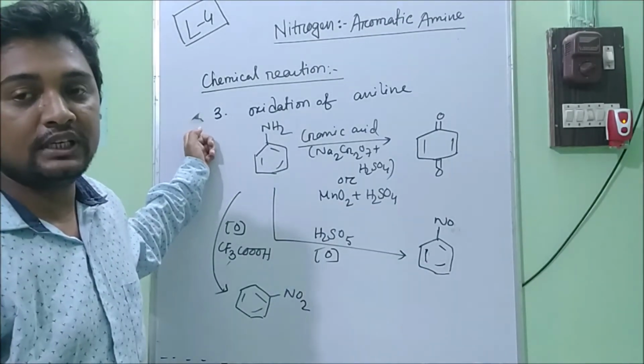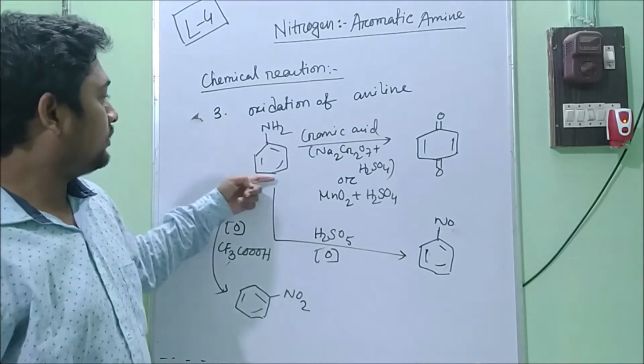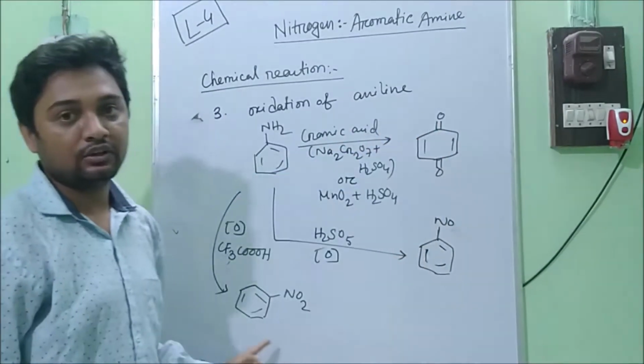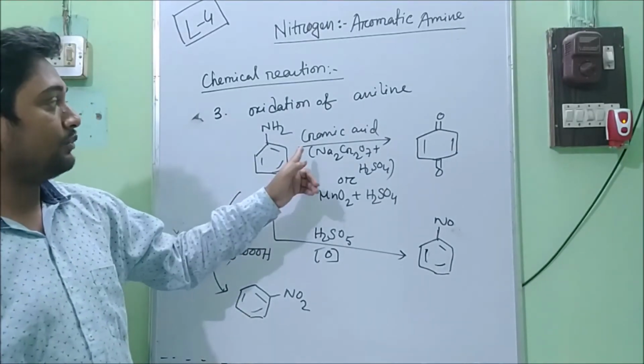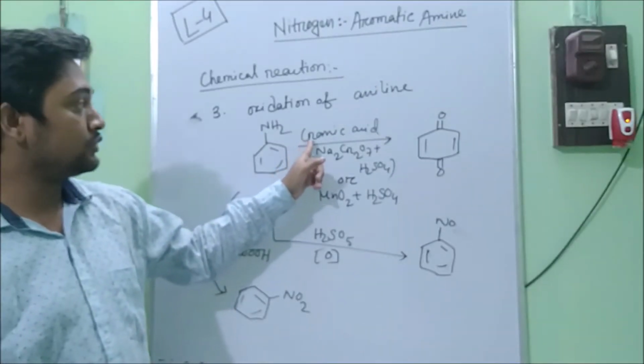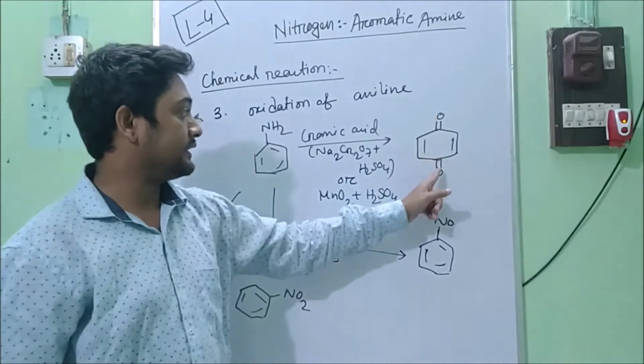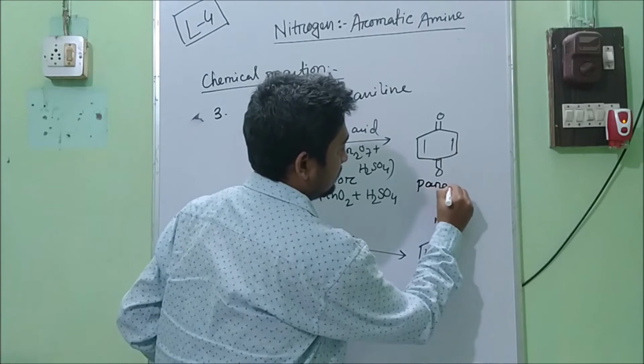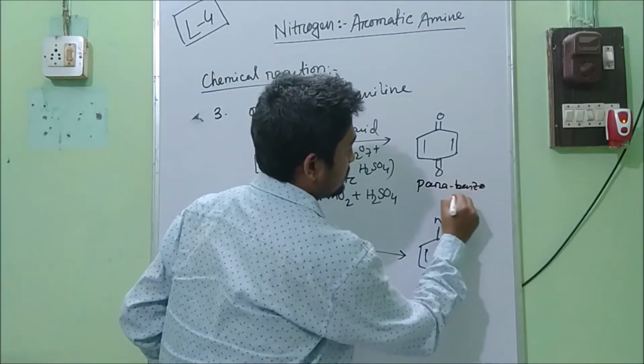Now reaction 3, oxidation of aniline. If you use different kinds of oxidizing agents, you will have different kinds of products. For example, if we use chromic acid, it will oxidize and produce parabenzoquinone. This is parabenzoquinone.